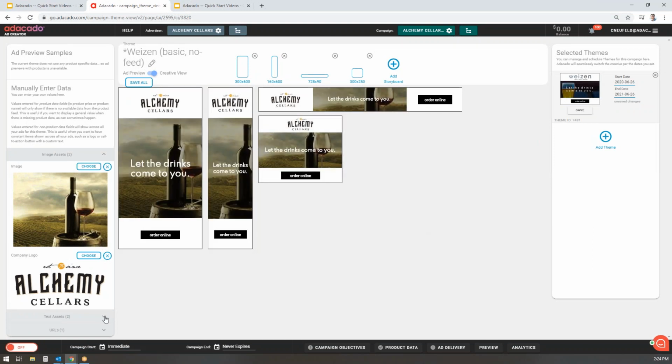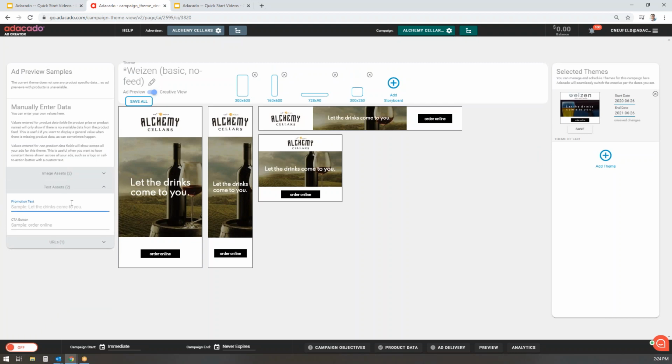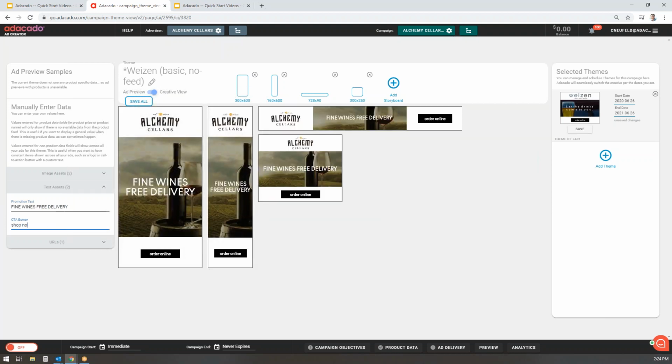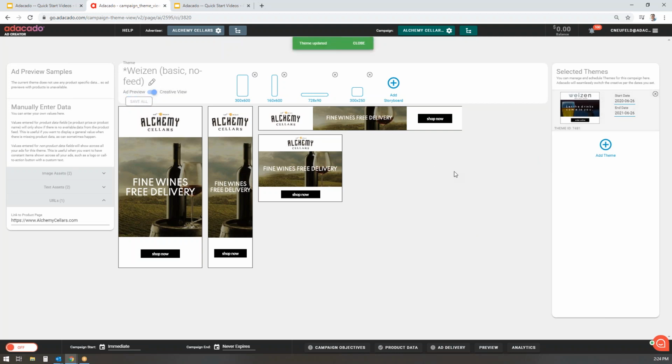Those look good. I also want to make some adjustments to the messaging. So in the promo text, I want to say fine wines, free delivery. And for my call to action button, I want to use shop now. I don't need to worry about the URL because that's already been picked up from the URL that I set up when I first created the advertiser. So everything looks good with the ads, and I can click on the Save button over on the right-hand side. And now my creative is done.